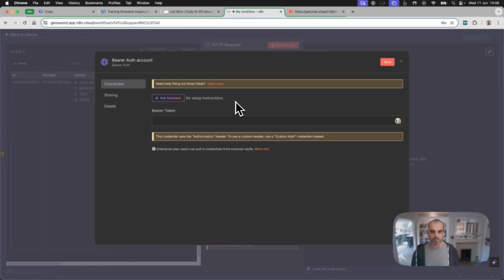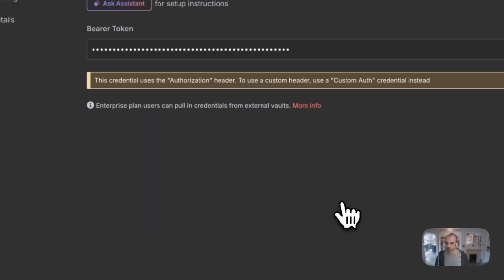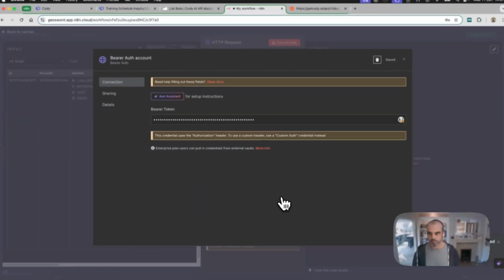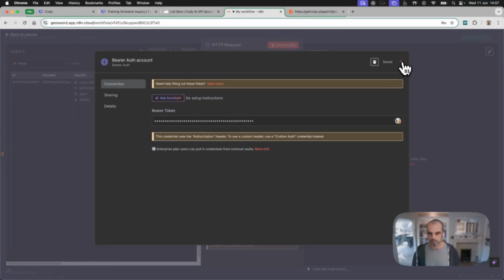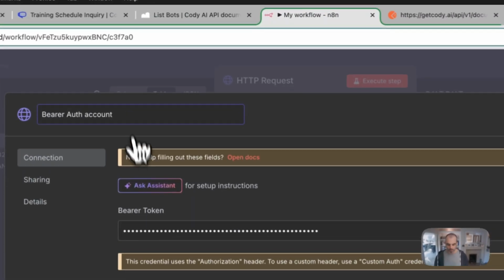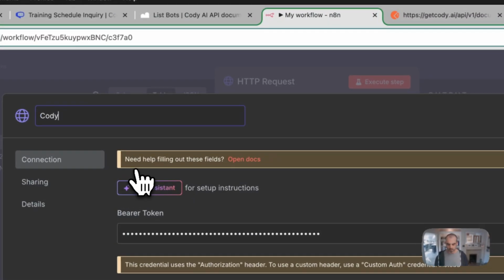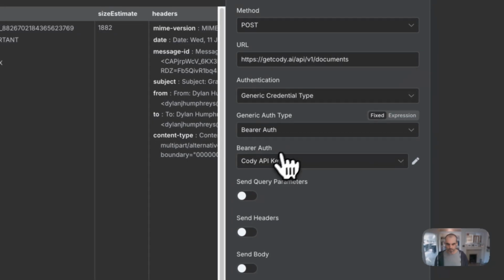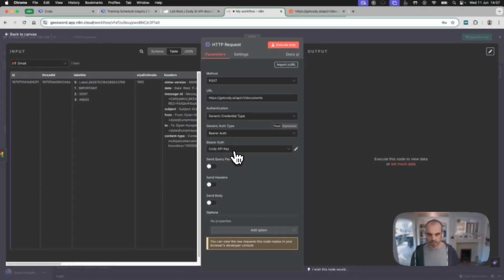So I am just going to paste that in there. Hit save. I'm actually just going to give that a better name. There we go. So now we've got our authentication key in there.